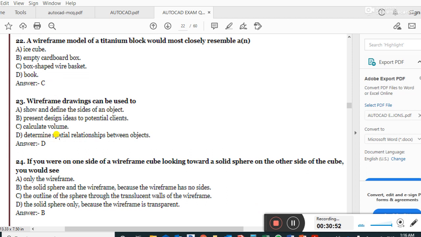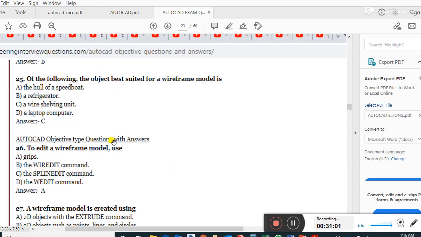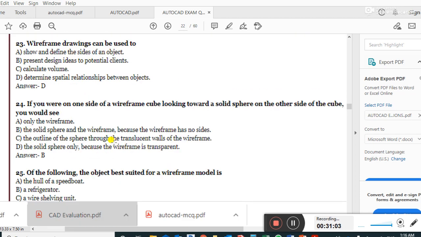Wireframe drawing can be used to determine a spatial relationship between objects. Right answer is D. If you were on one side of a wireframe cube looking towards the solid sphere on the other side of the cube, you would see the solid sphere and a wireframe because the wireframe has no sides. Right answer.